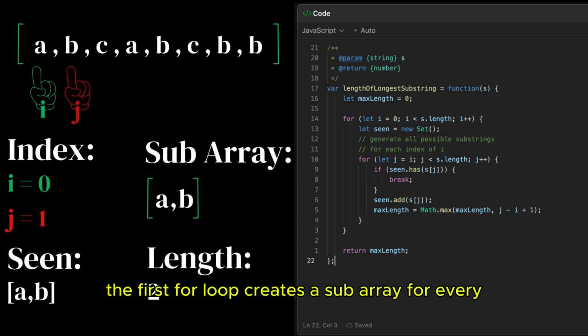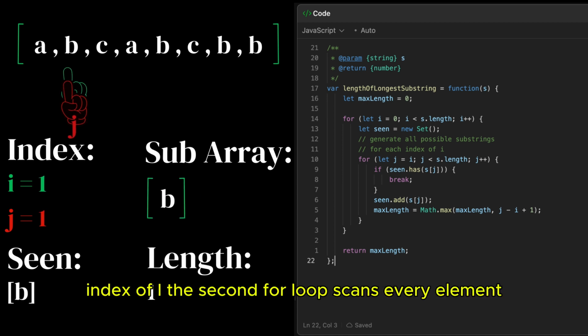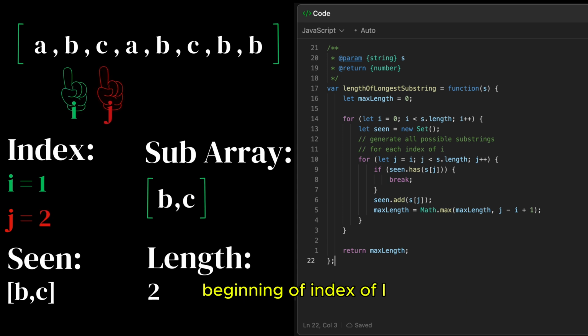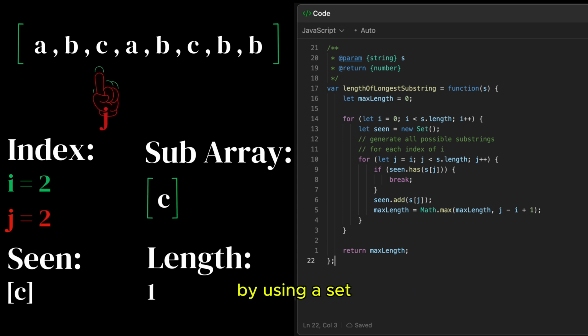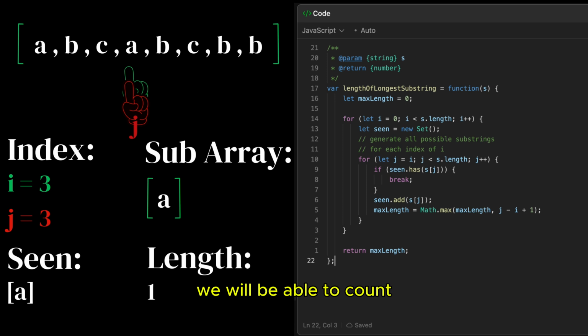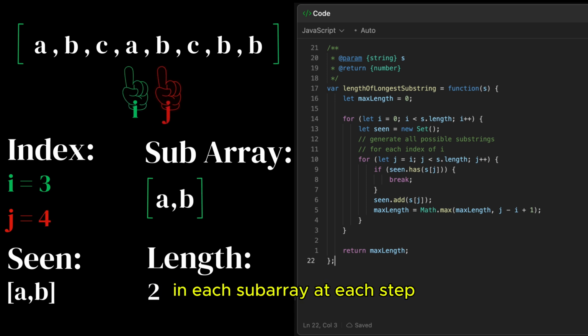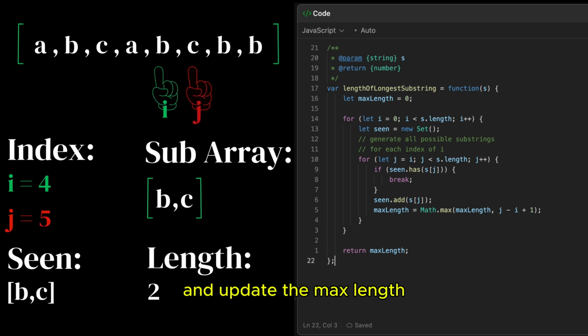The first for loop creates a subarray for every index of I. The second for loop scans every element beginning at index I and accumulates all unique characters by using a set. As we iterate through all possible subarrays, we will be able to count the number of unique characters in each subarray. At each step, we calculate the length of the current subarray and update the max length.